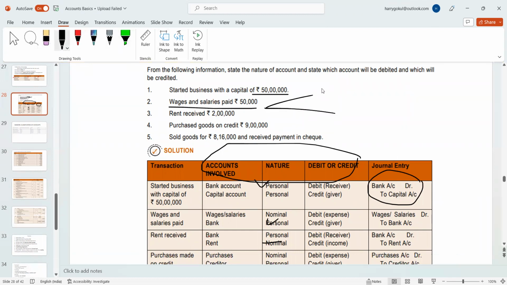Two aspects. One is wages, which is an expense, which has increased. When an expense is increased, you need to debit. Likewise, you paid from the bank, maybe your cash. Both are assets. So right now, from the bank, 50,000 rupees got reduced. So the asset decreased, so it's credited.